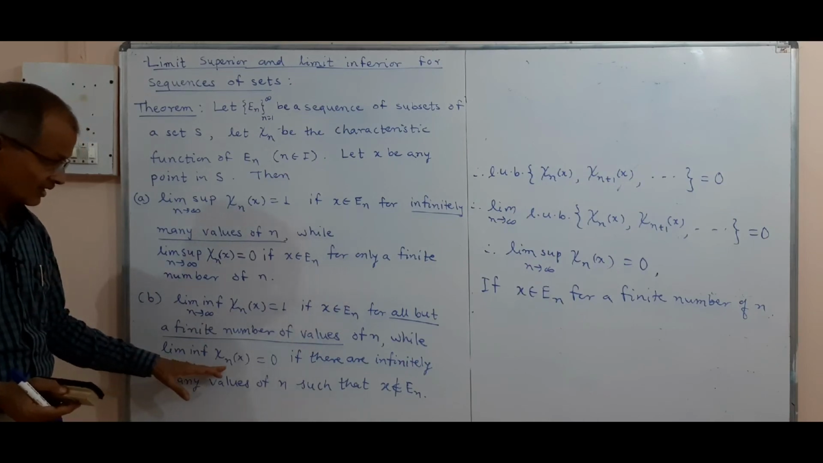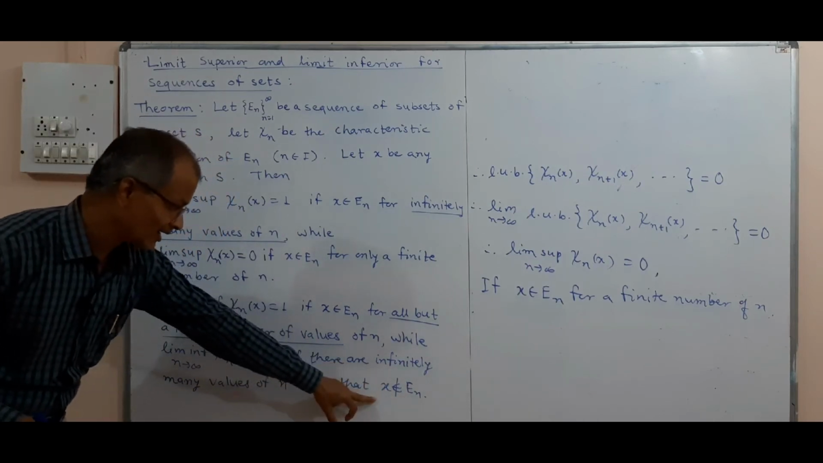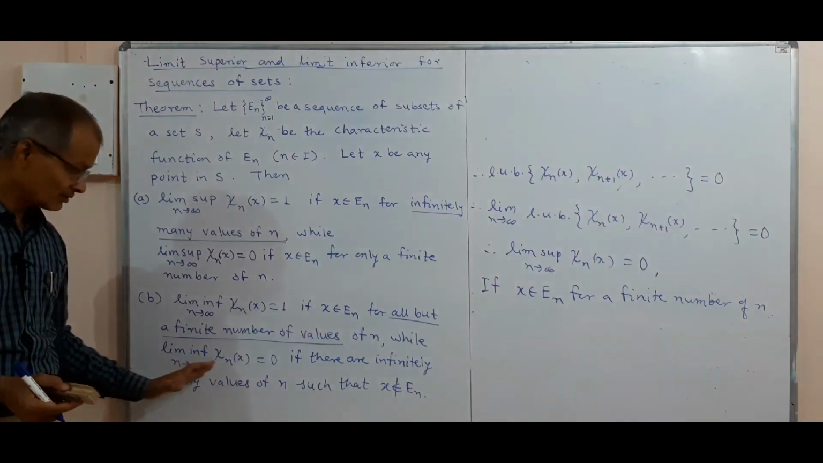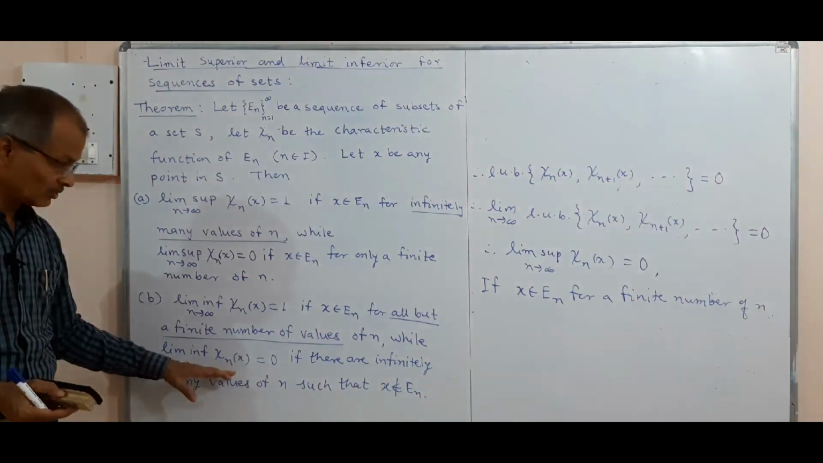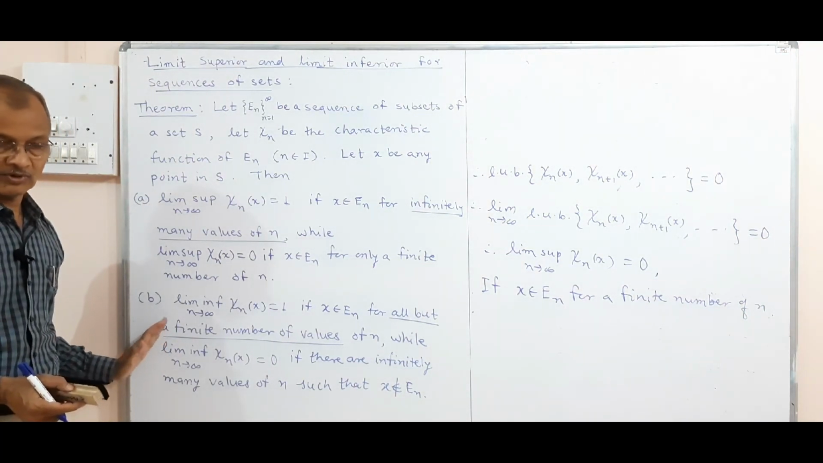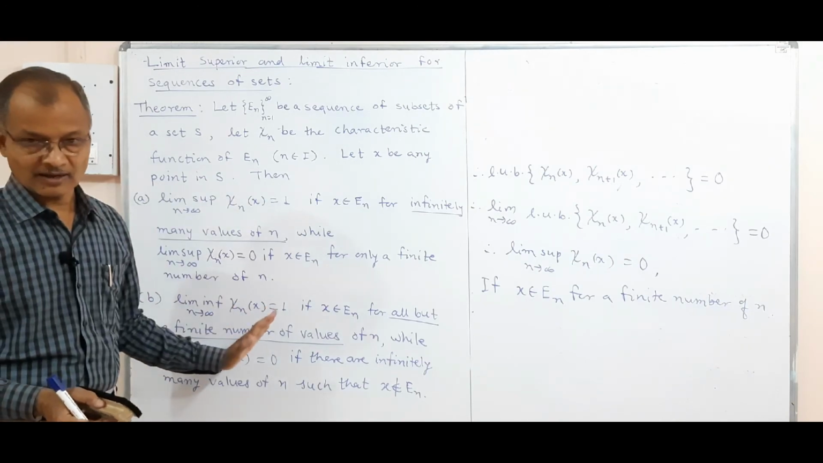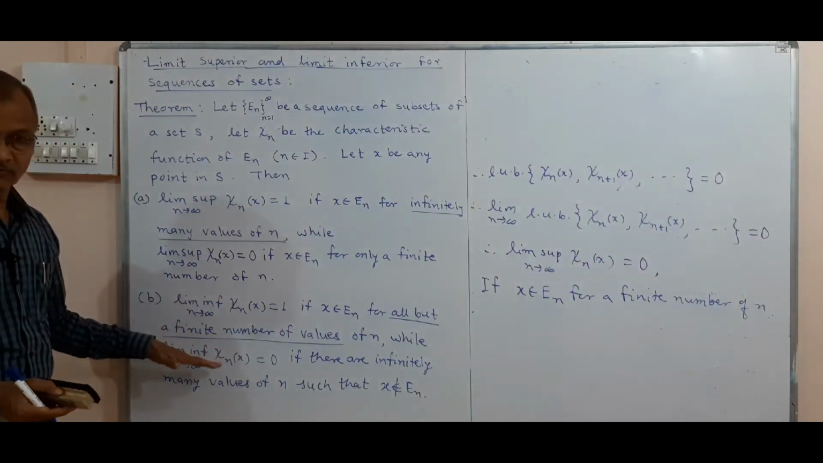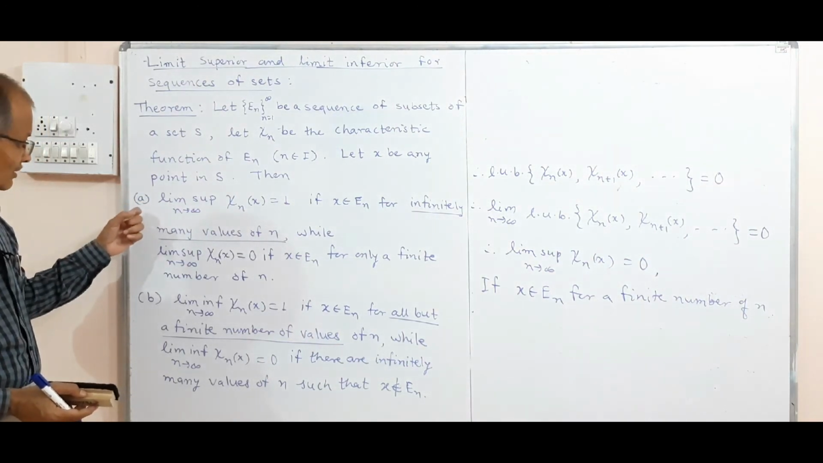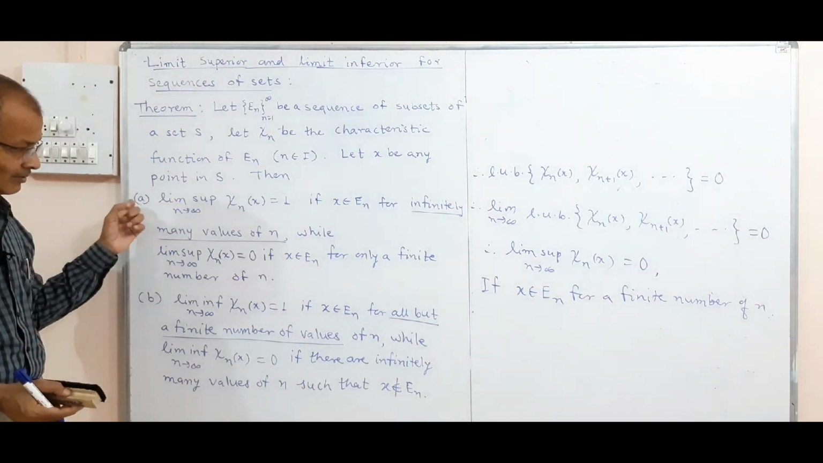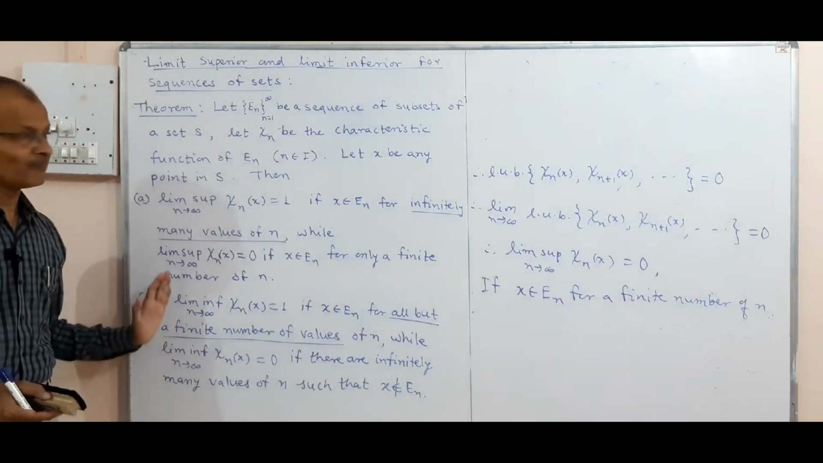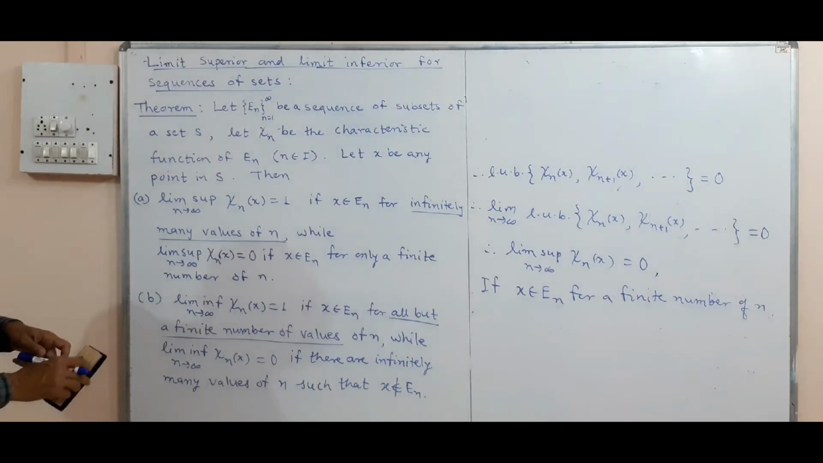Similarly, if x does not belong to E_n for infinitely many values of n, then χ_n(x) will be 0, and the GLB of that is also equal to 0. So that will prove the second part. The proof of B is actually given in the book Methods of Real Analysis by R. R. Goldberg. Try it yourself, or you may refer to the book. Part A we have proved, and this proof is not given in the book, but the proof of B is. You may refer to the book or try independently, and thus this proves the theorem.